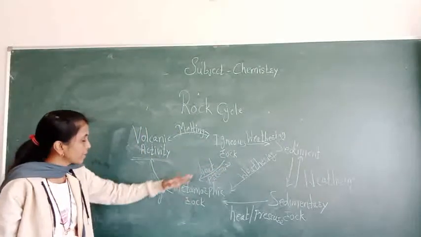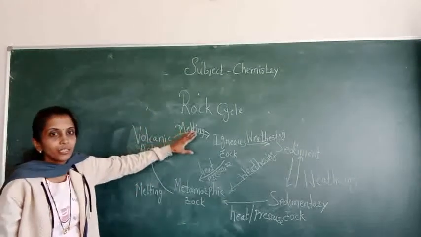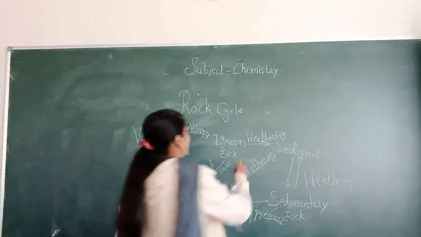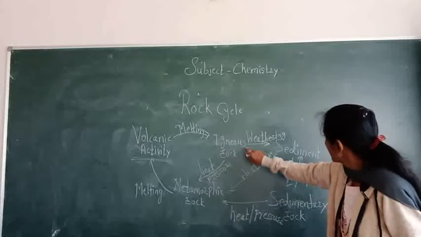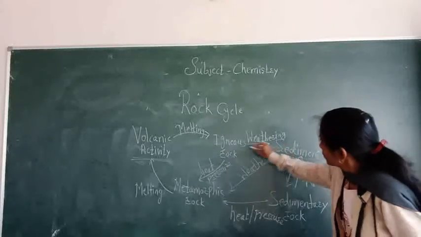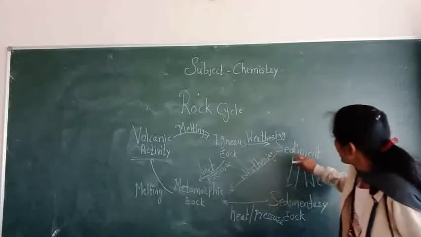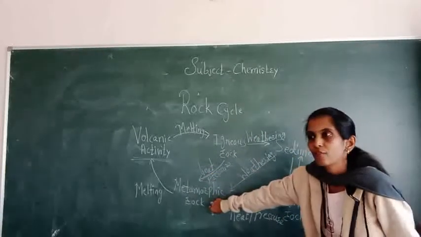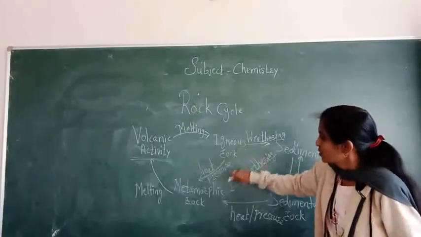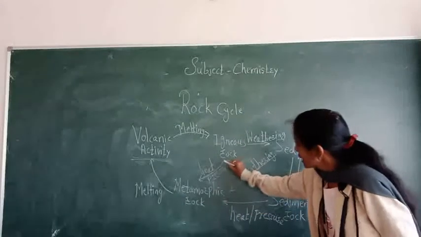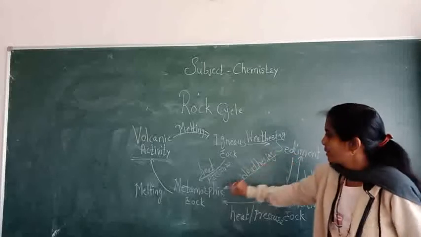And again that undergoes melting, and again volcanic activity forms igneous rock. See, from igneous rock metamorphic rock forms, and from sedimentary rock also metamorphic rock. We just studied that metamorphic rock forms from sedimentary and igneous rock. So that's why I indicated igneous to metamorphic and sedimentary to metamorphic.